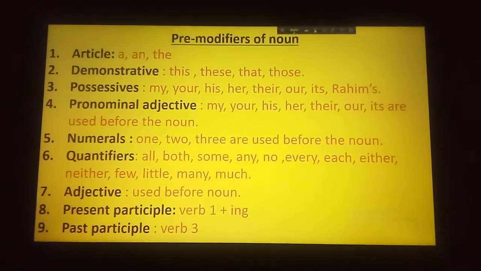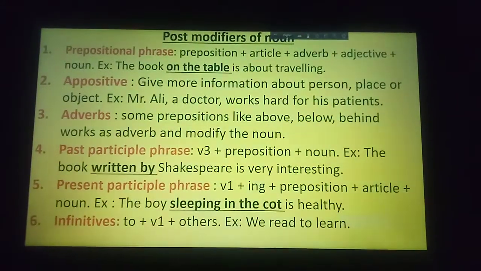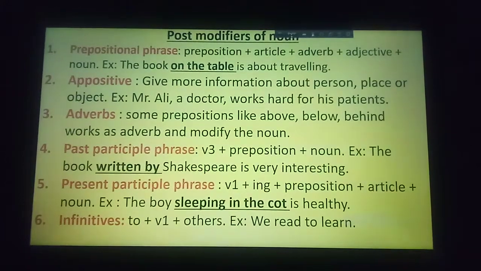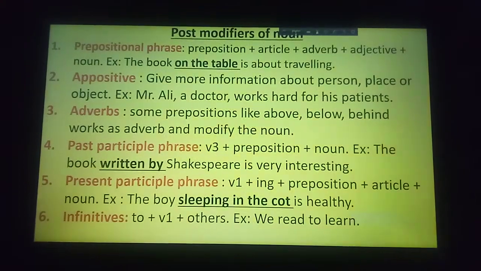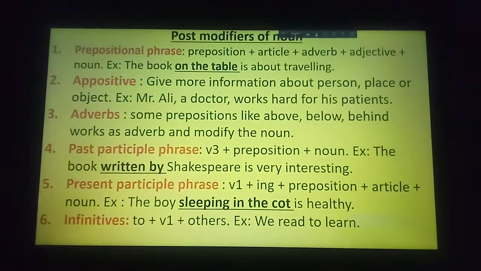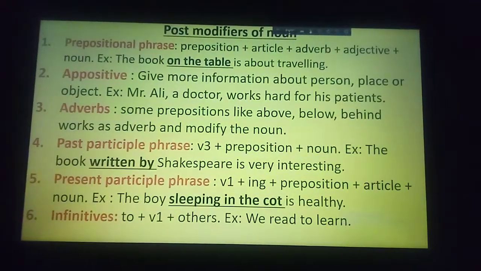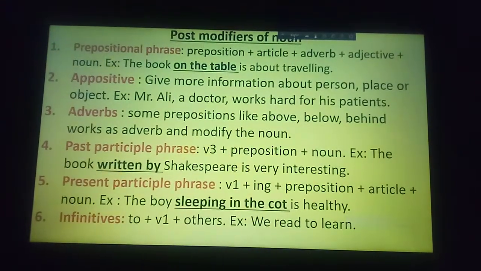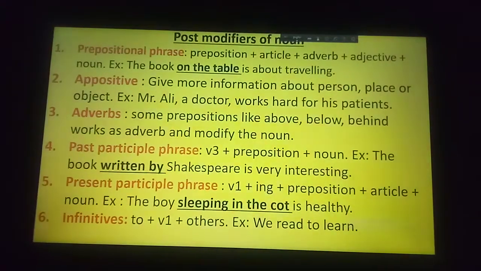Now we will see the post modifiers of noun. As post modifiers, we can use prepositional phrase, appositive, adverbs, past participle phrase, present participle phrase, and infinitive. As prepositional phrase: preposition plus article plus adverb plus adjective plus noun. As an example, I have written here: the book on the table is about traveling.